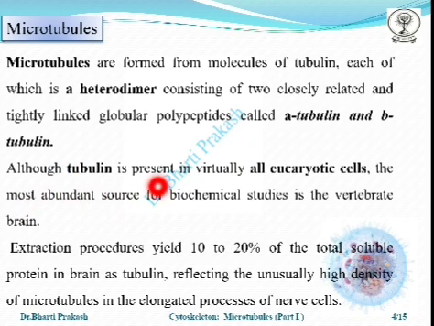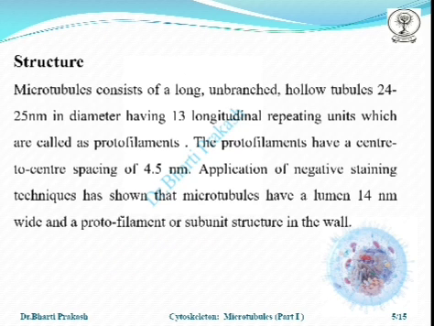Although tubulin is present in all eukaryotic cells, the most abundant source for biological studies is the vertebrate brain. The extraction procedures yield 10 to 20% of the total soluble protein in brain as tubulin, reflecting the unusually high density of microtubules in the elongated processes of nerve cells.